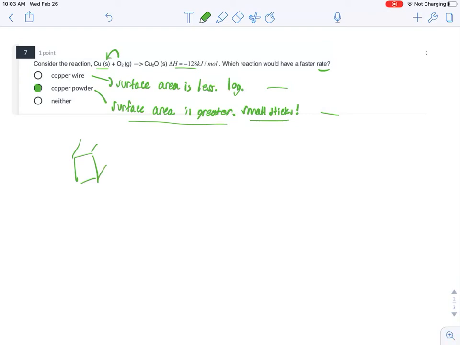Hopefully that makes sense when you think back to the dissolving lab where we had copper sulfate in large chunks. And copper sulfate dissolved into solution very slowly when you had large chunks. But when you had that same amount of material spread out between lots of different particles, which were small, the overall surface area is much greater.